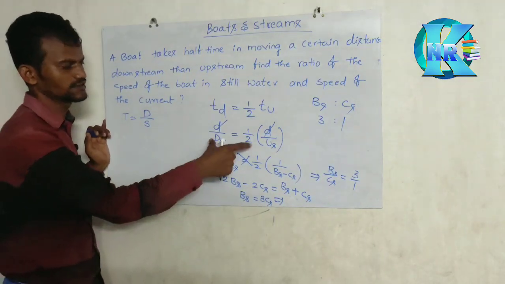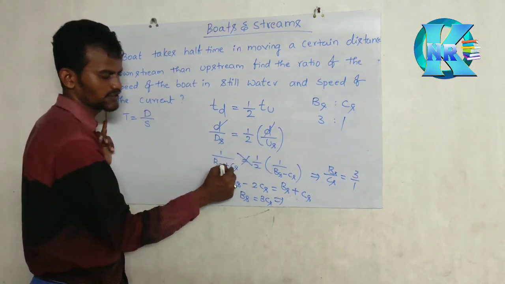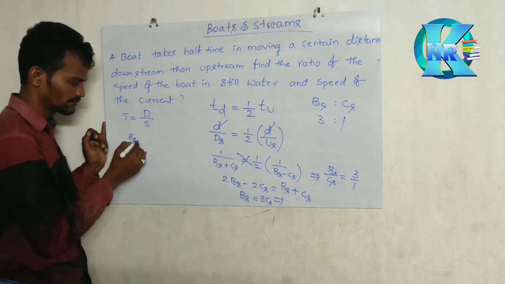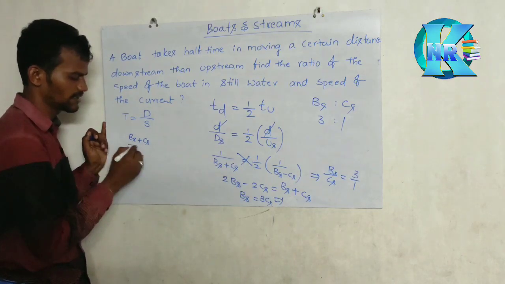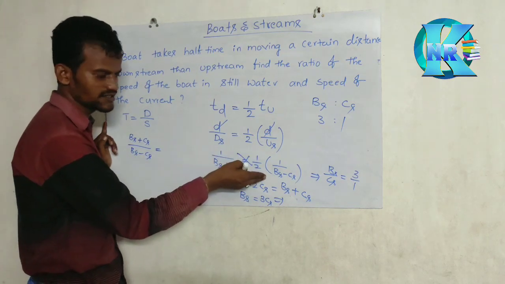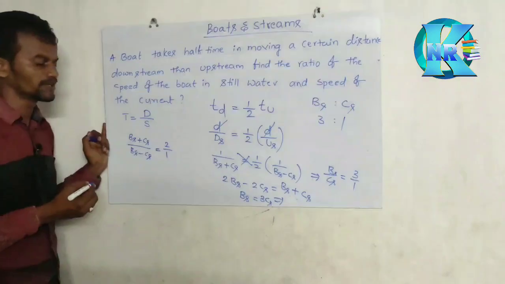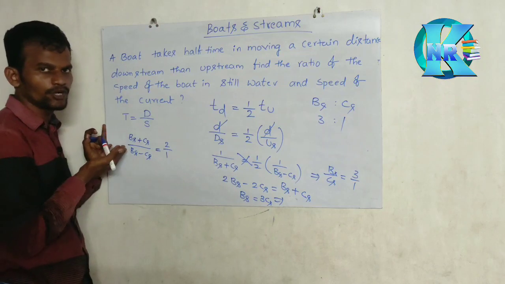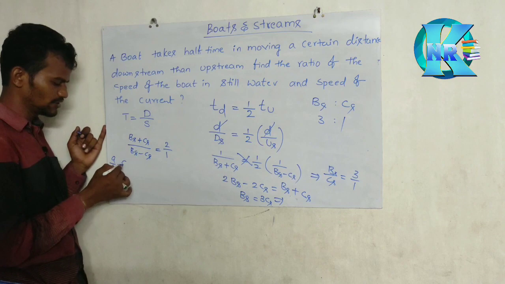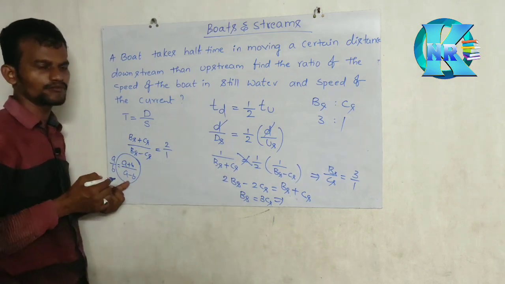See, here is another way to solve the same thing. BS plus CS, take it to the right side. BS plus CS, take as the right side. So what will we get? BS plus CS over BS minus CS is equal to, so 1 by 2 on the right side, take to the left side, that becomes 2 by 1, multiplication. Now everyone knows componendo dividendo, sir. Componendo dividendo means what? A by B is equal to A plus B by A minus B. This is called componendo dividendo.